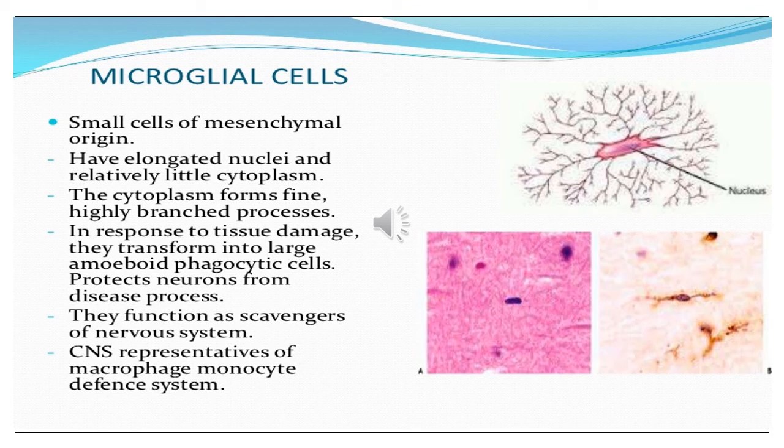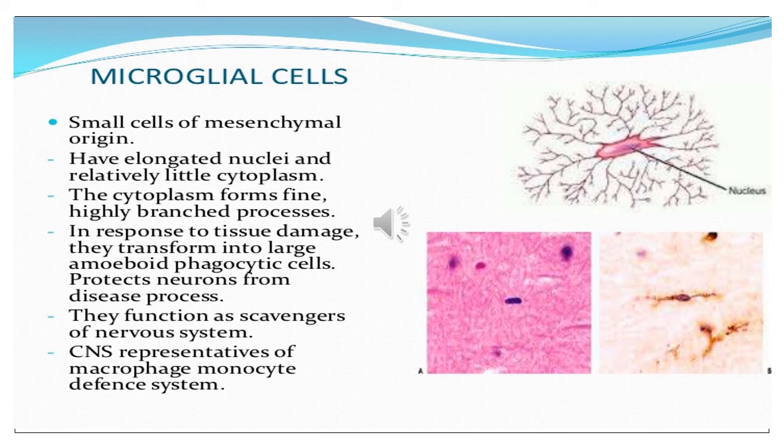The third type of supporting cell is called the microglial cell. Can you see the beautiful diagram of the microglial cell on your right side? You can see the cell body; these are small cells of mesenchymal origin. They have elongated nuclei and relatively little cytoplasm. The cytoplasm forms fine, highly branched processes.